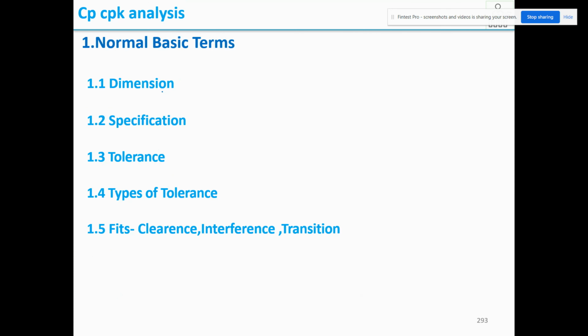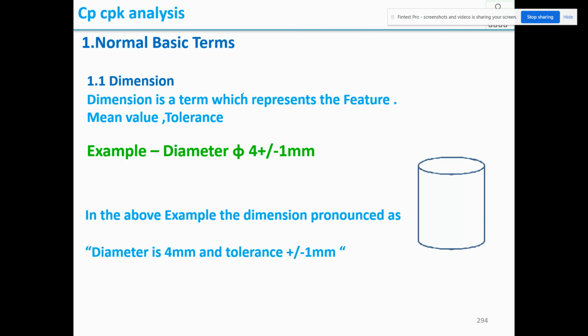Now let us see basic terms, normal basic terms. What is a dimension? Specification, tolerance, types of tolerance, fits, types of fits. So what is a dimension? In production in our companies, we'll all be using dimension. What is a dimension? Dimension is a term which represents a feature, mean value and tolerance. So dimension means it's the entire thing. What is the entire thing?